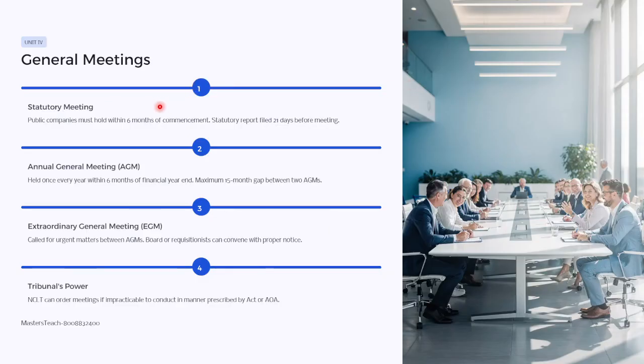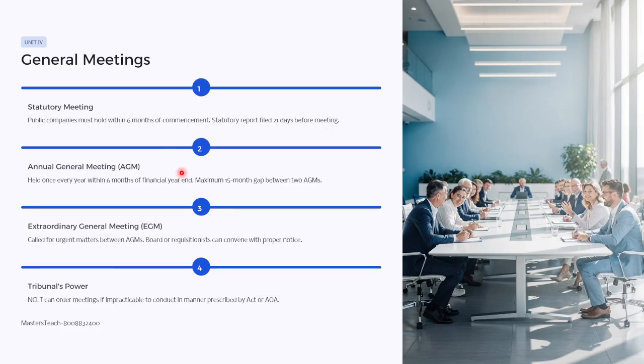Then general meeting, why do they conduct it? There is the statutory meeting, the annual general meeting, the extraordinary general meeting, and tribunal powers. Statutory meeting: the company must hold the meeting within 6 months of the commencement of the business. The statutory report should be filed within 20 days before the meeting.